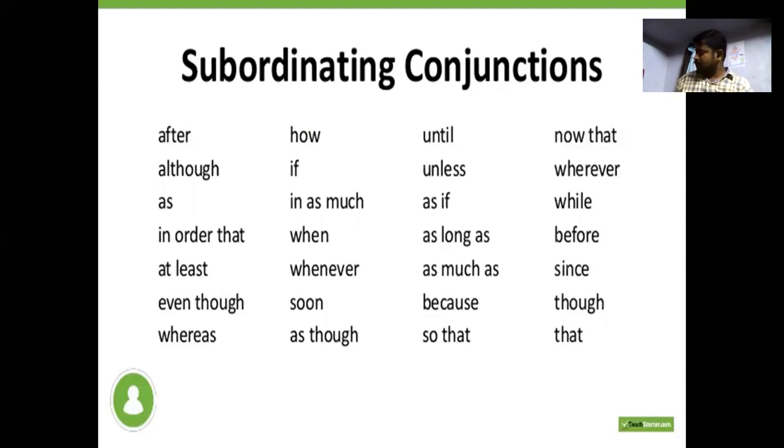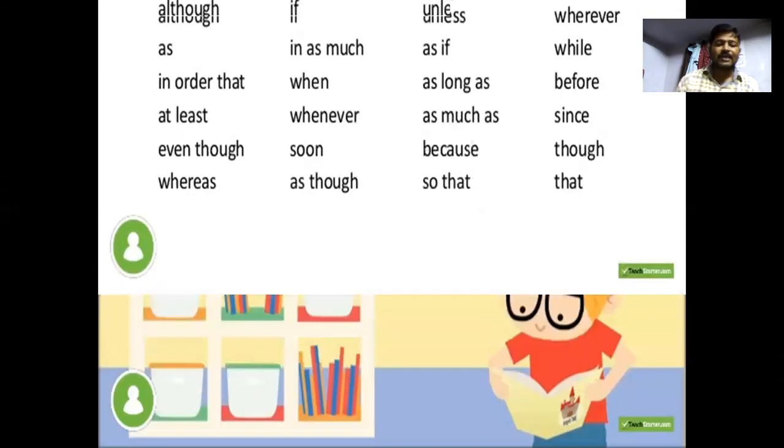We can have more subordinating conjunctions in our language.